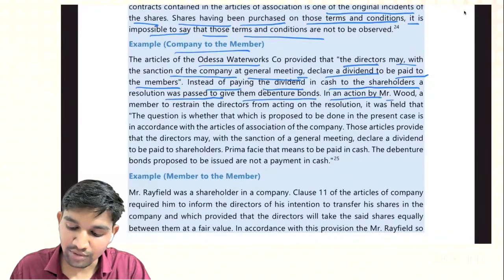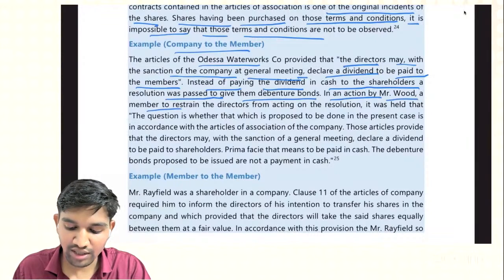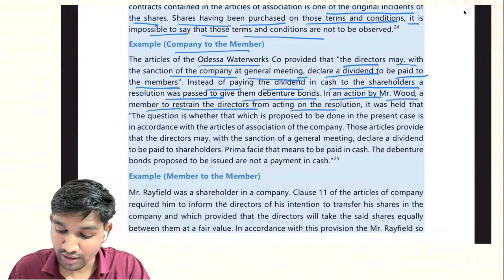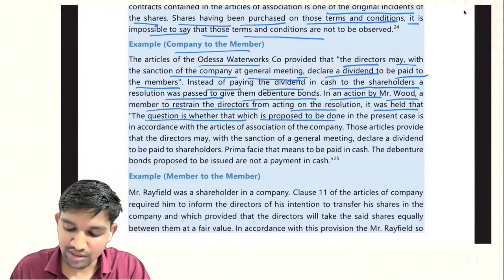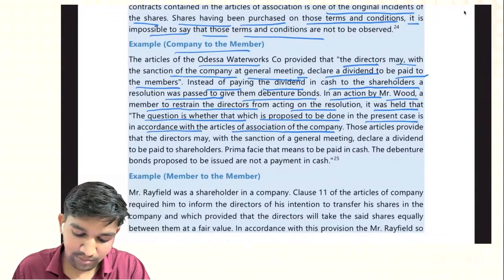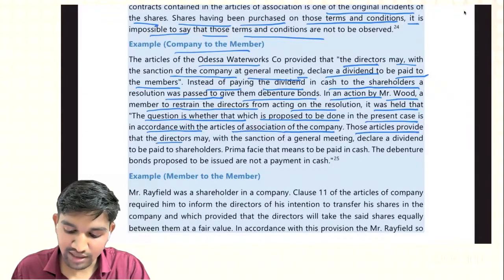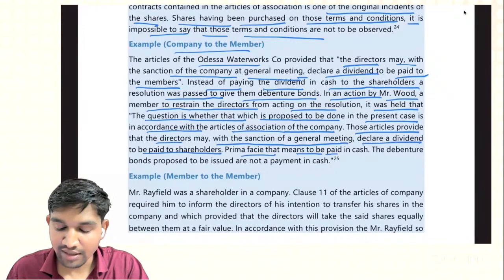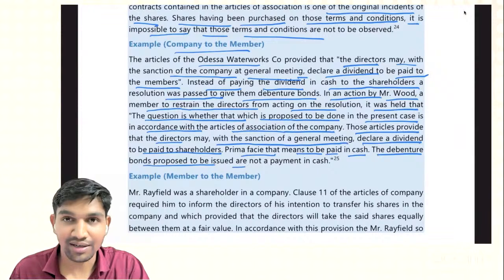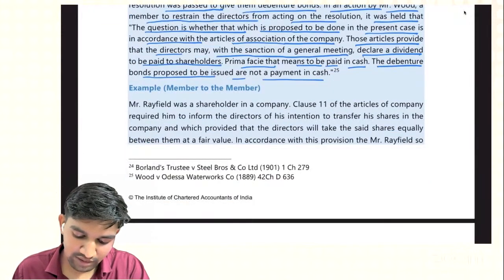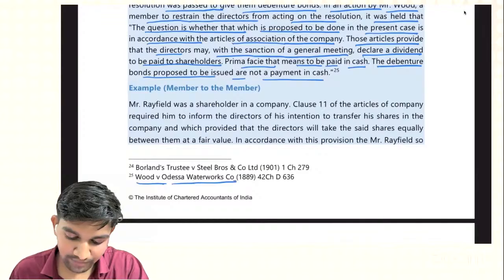In an action by Mr. Wood, a member, to restrain the directors from acting on the resolution, it was held that the question is whether that which is proposed to be done in the present case is in accordance with the articles of association of the company. Those articles provide that the directors may, with the sanction of the general meeting, declare a dividend to be paid to shareholders. Prima facie, that means to be paid in cash, and the debenture bonds proposed to be issued are not a payment in cash. So it is Wood versus Odessa Waterworks Company.